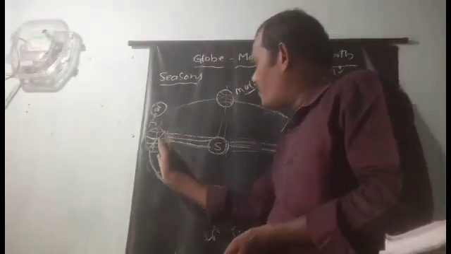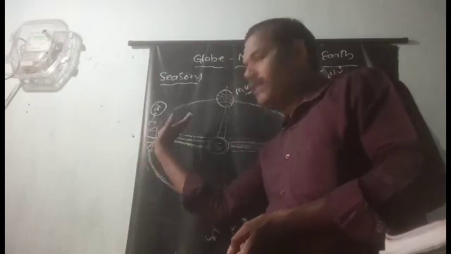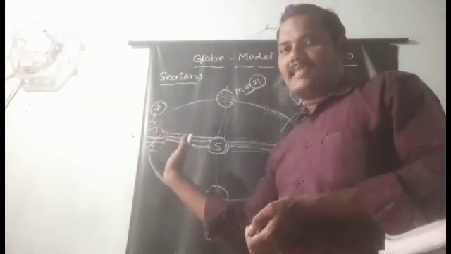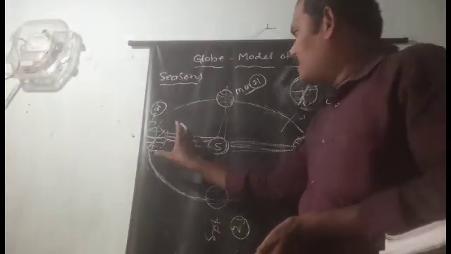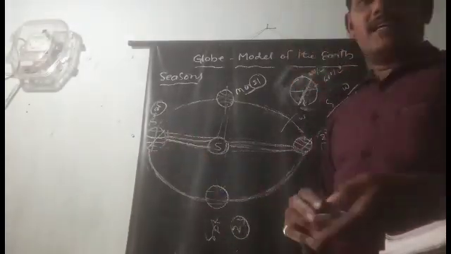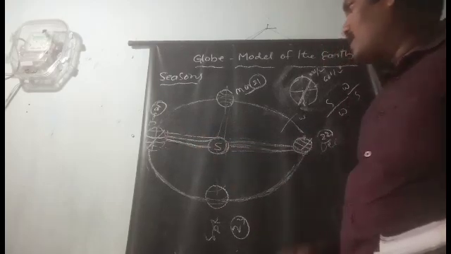How do the sun rays fall? Because of the tilt, the axis is tilted a little towards the east, and the earth also rotates like this, with the northern hemisphere towards the east.